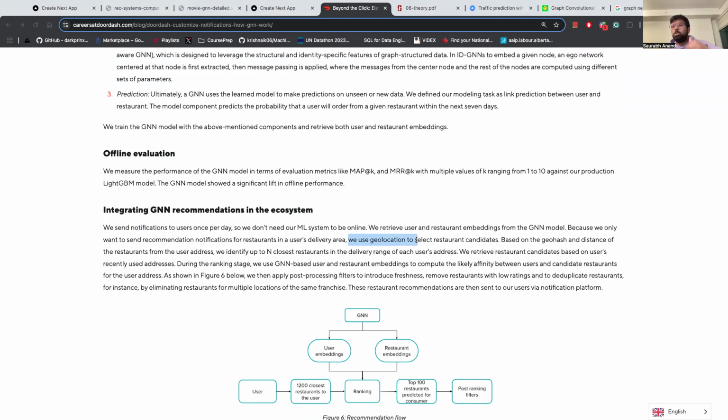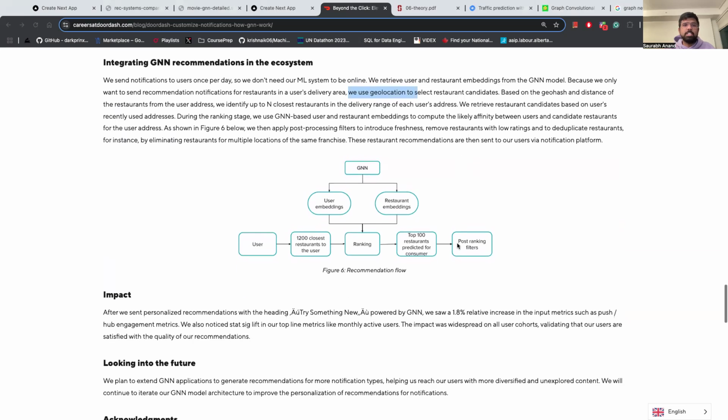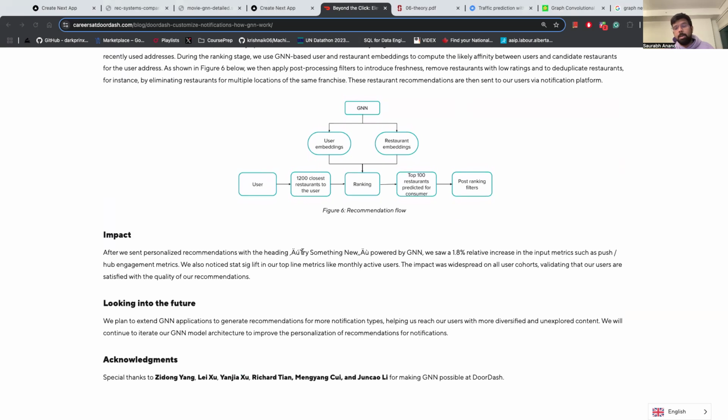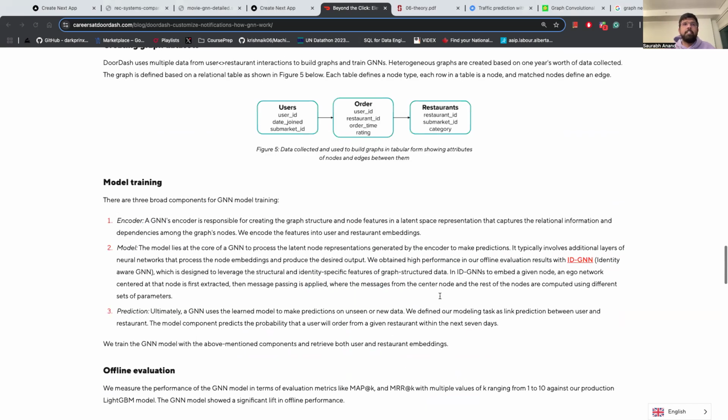So they put these geohash filters on the app so that your recommended restaurants are only within deliverable areas, right? By implementing these recommendation systems, they saw a 1.8% increase in input metrics such as push and hub. So people actually went ahead with the notification and ordered, which possibly led to an increase in revenue.